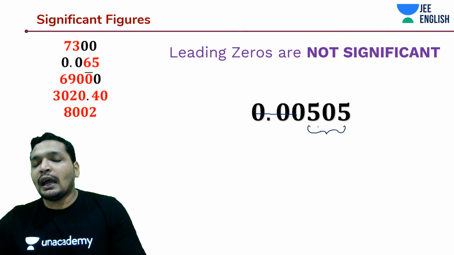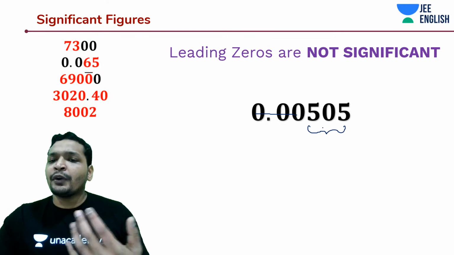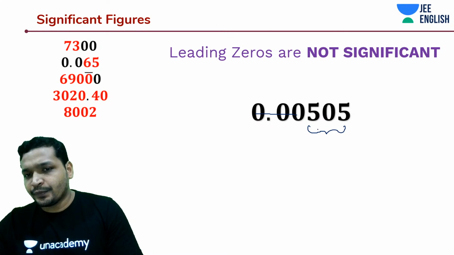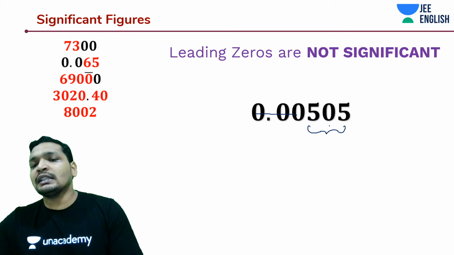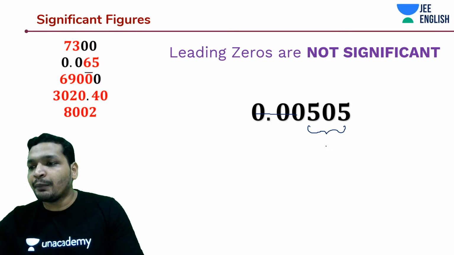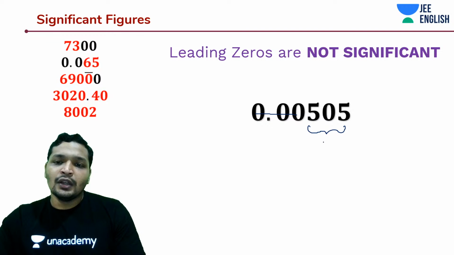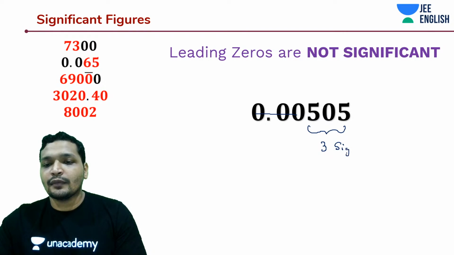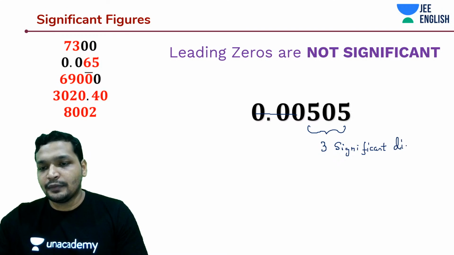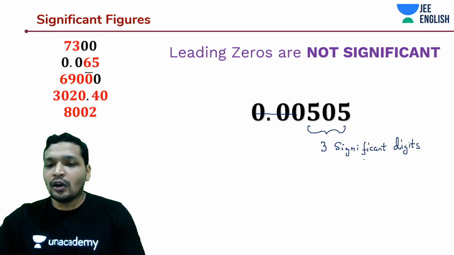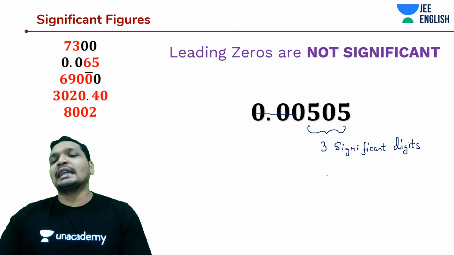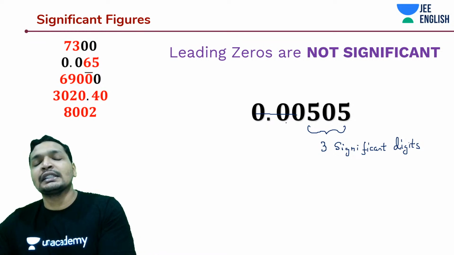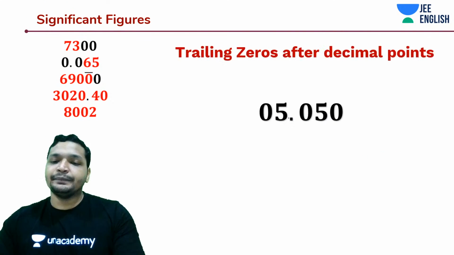Okay, maybe I've just measured only until 0.00505. Okay, but these three digits are only telling me about the accuracy. So there are only 3 significant digits. All these leading zeros are not significant.